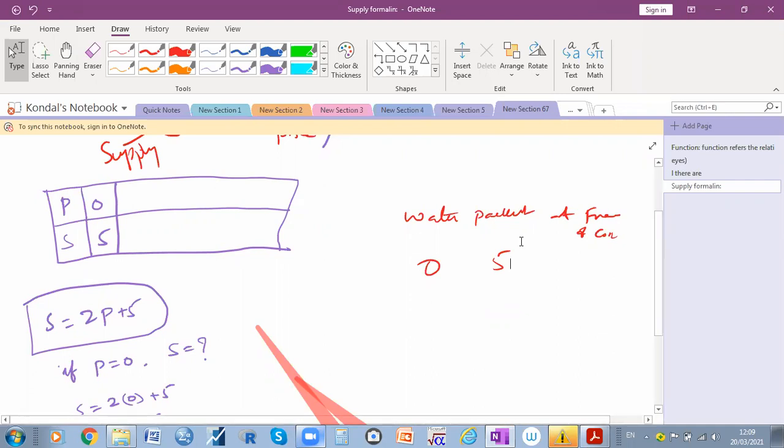So when you give it free of cost, most of the people cannot utilize it properly. So automatically you are going to increase the price from 0 to 1 rupee. Then how much supply is there?